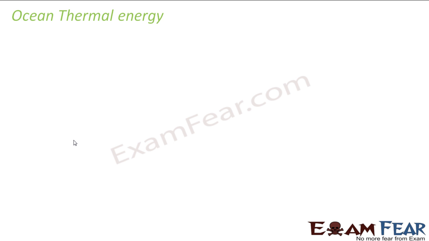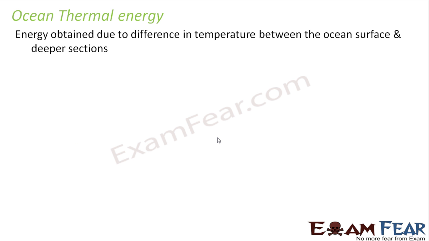Let us look at the third type of energy that is derived from the sea, that is known as ocean thermal energy. As the name suggests, ocean thermal. Thermal means something related to temperature. So maybe some kind of energy which we derive from the ocean by virtue of temperature. So let us see. What is ocean thermal energy? It is the energy obtained due to difference in temperature between the ocean surface and deeper sections.